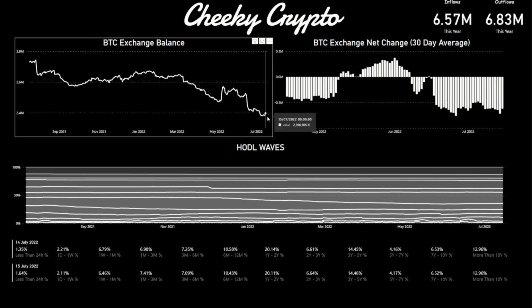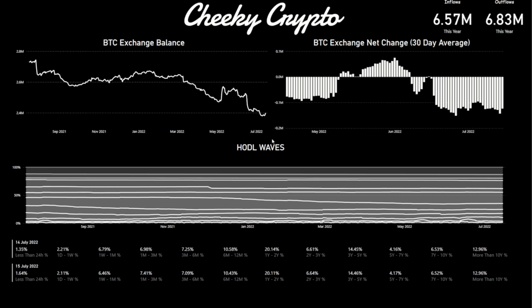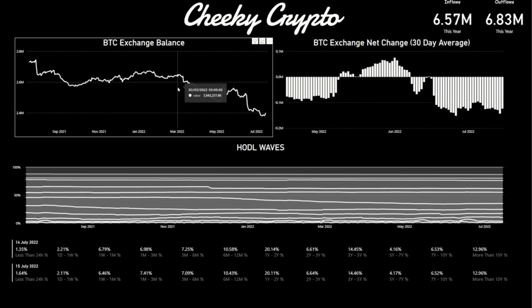and the demand. If there's a huge supply and little demand, the price goes down. If the supply goes down and the demand goes up, the price goes up. So you just have to break it down to the basics. What we're seeing here with Bitcoin over this period is a decreasing of the supply. We do not have the demand just yet, but as soon as the demand comes in, I do think we're going to see a massive surge in the Bitcoin price. And that's what this part of the chart is showing us.